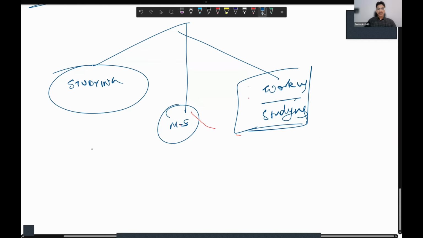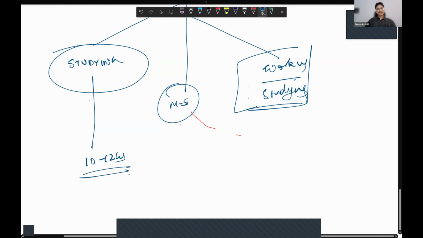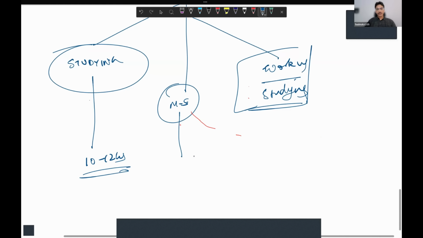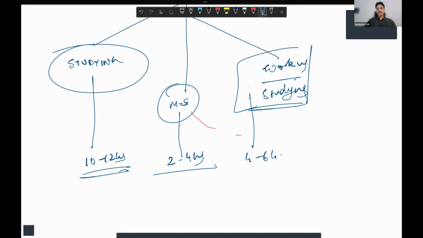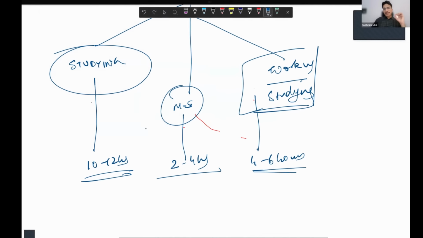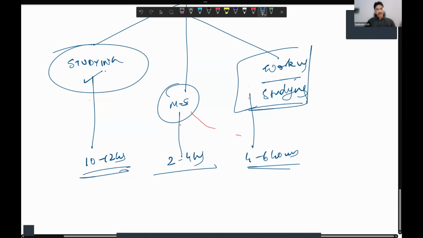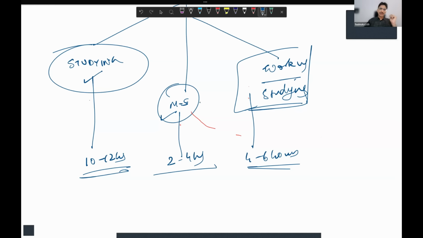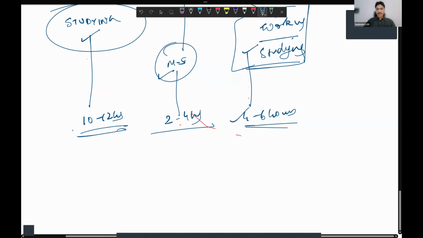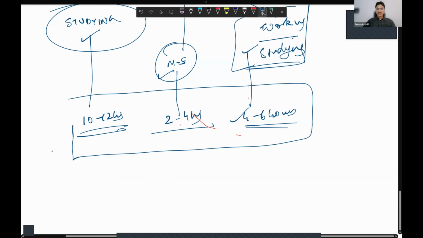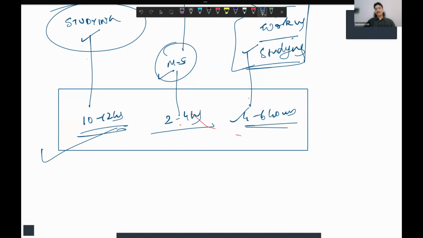Even if you are able to give 10 to 12 hours, or 2 to 4 hours, or 4 to 6 hours, whether you are a MS resident, or a working professional doing your SRship or joined as a consultant somewhere, doing your duties, remember that in the achievers list, there were students from all three categories.